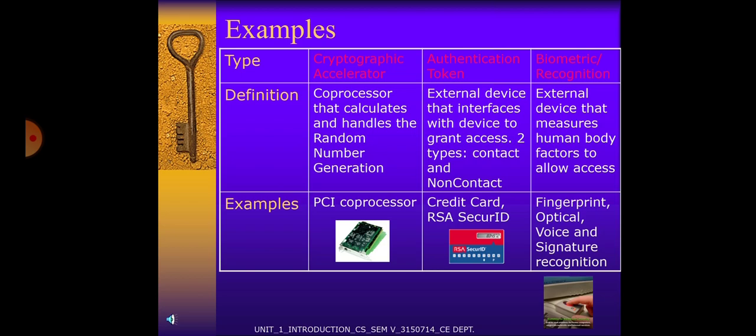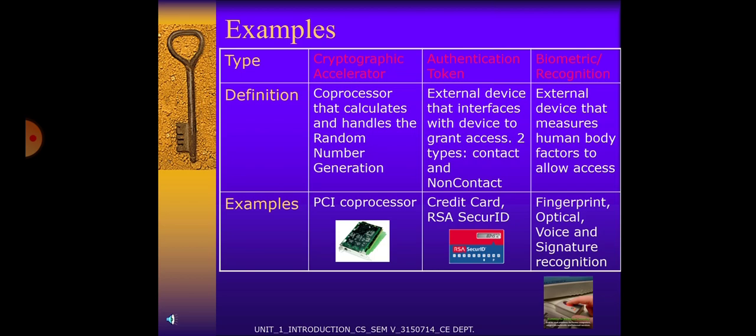Then authentication token is an external device that interfaces with a device to grant access. Two types: contact and non-contact. Then biometric recognition is an external device that measures human body factors to allow access.